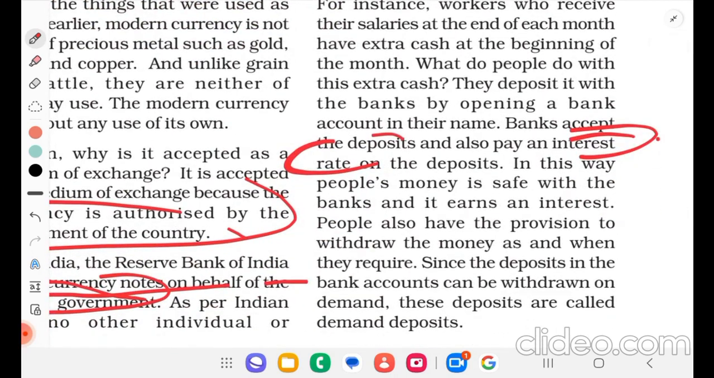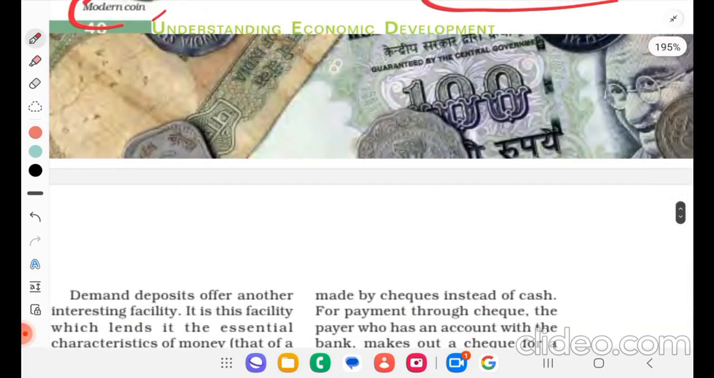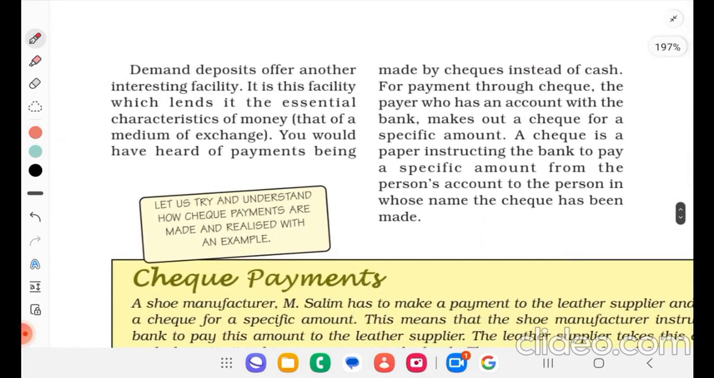People's money is safe with the banks and it earns interest. People also have the provision to withdraw the money as and when they require. Since the deposits in the bank accounts can be withdrawn on demand, these deposits are called demand deposits. Demand deposits offer another interesting facility. It is this facility which lends them the essential characteristic of money, that of a medium of exchange.